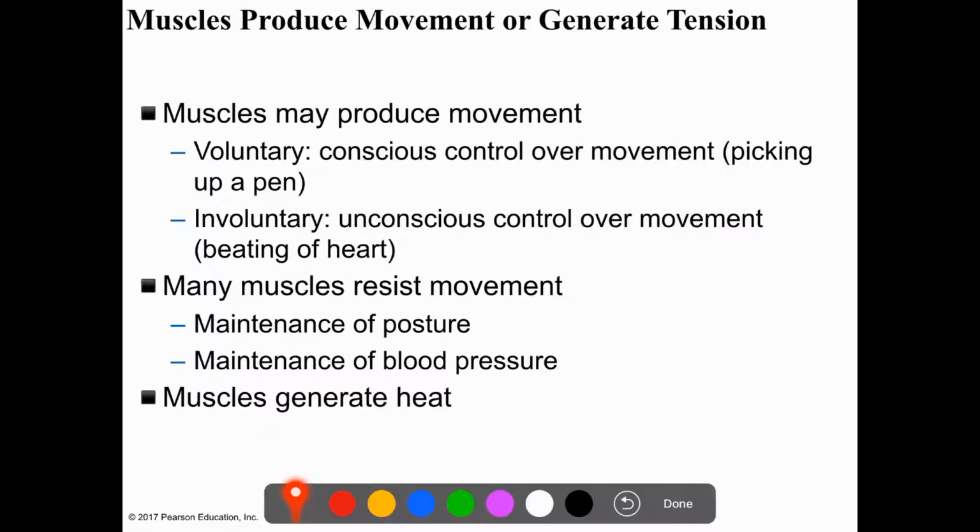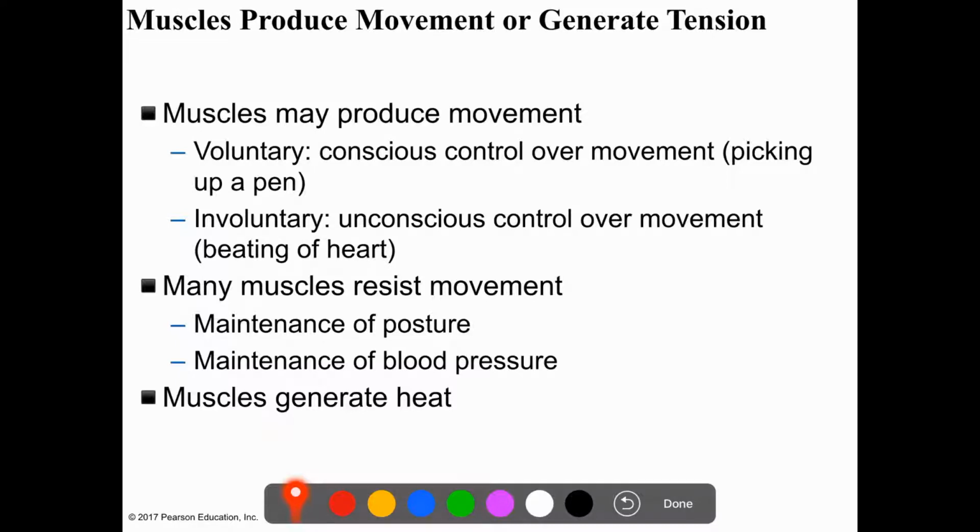Now, the main function of muscles is to produce movement. Either this movement is voluntary, that is under our conscious control, or involuntary movement, which is unconscious control over our movement.